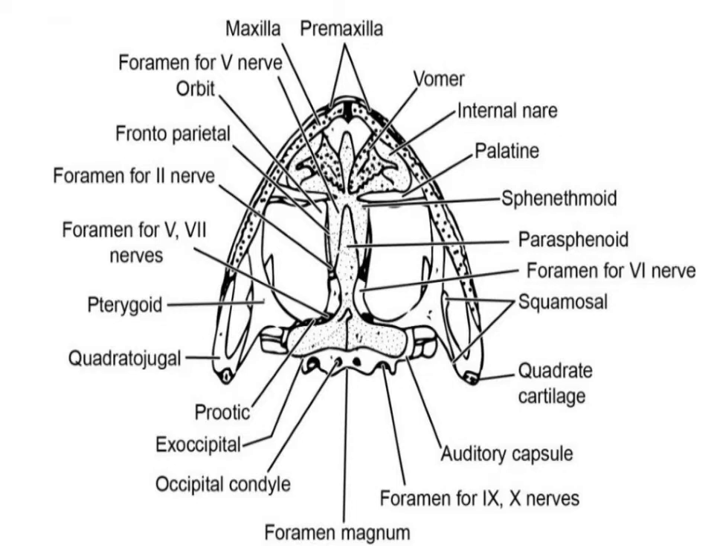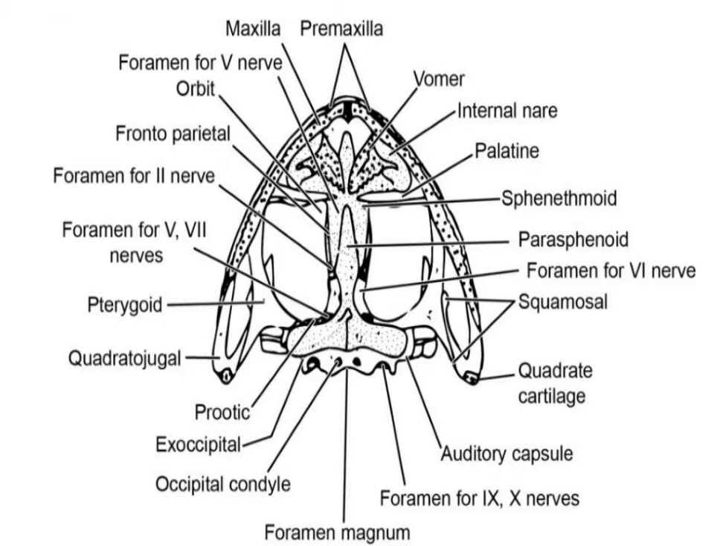The large orbits which lodge the eyeballs lie on the two sides of this cranium-like structure, which is formed of 6 bones. These 6 bones together form the cranium, and on either side of the cranium you can see the space where you have the eyeballs.